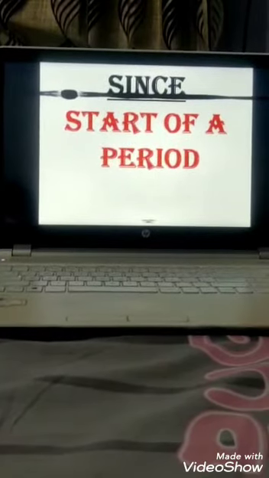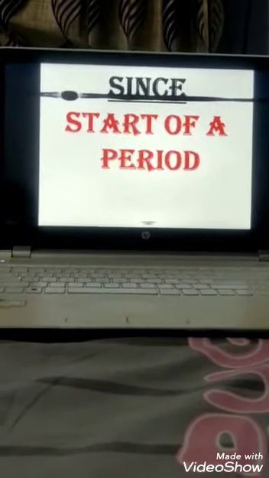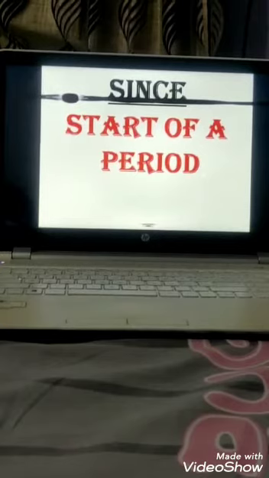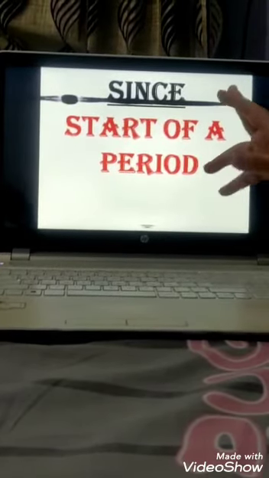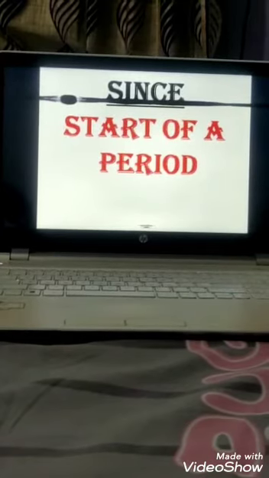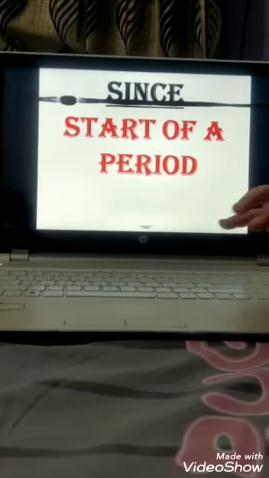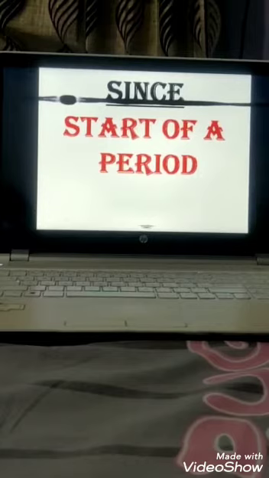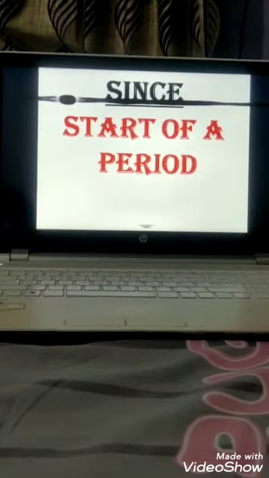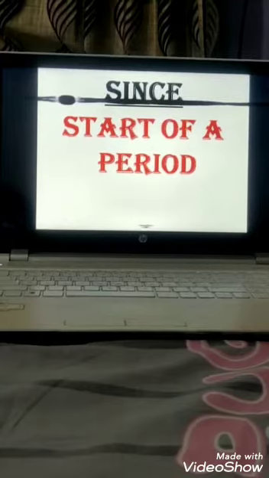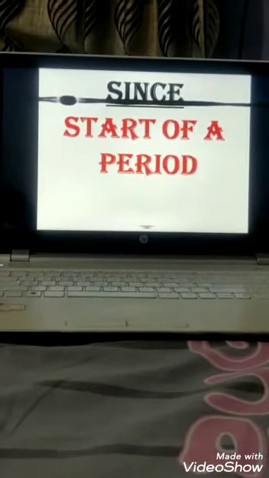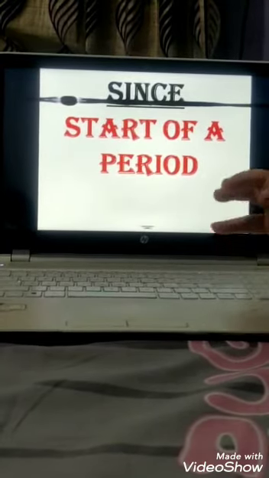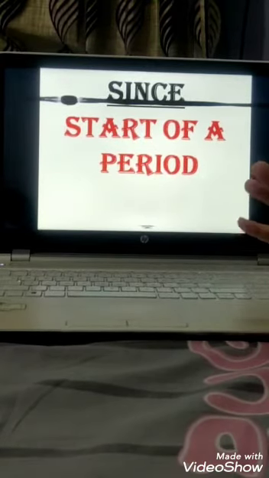Let's move. Next is since preposition. Since preposition is used to tell the start of a period. It means when the work was started. To show that period we use since. Let's understand with the example. I have been living here since 2011. मैं यहाँ पे कब से रह रही हूँ? 2011 से. तो मैंने इसको आपको स्टार्ट का पीरियड बताया है वर्क के. That is 2011. Then I will use the since preposition. Let me give you one more example of since. I have been dancing since I am 6 years old. मैं कब से डांस कर रही हूँ?